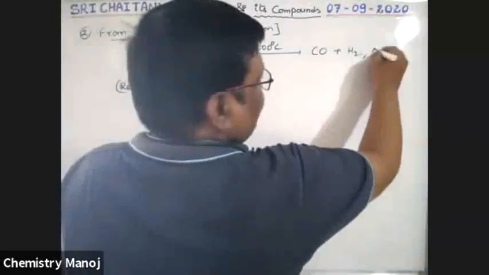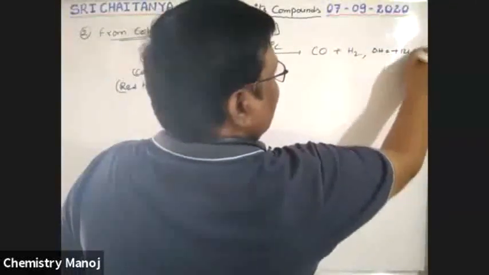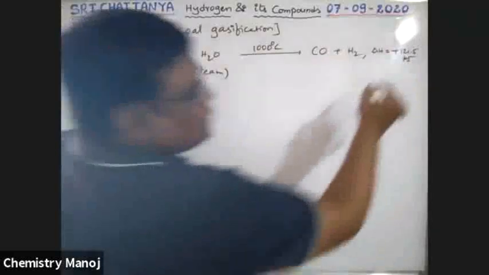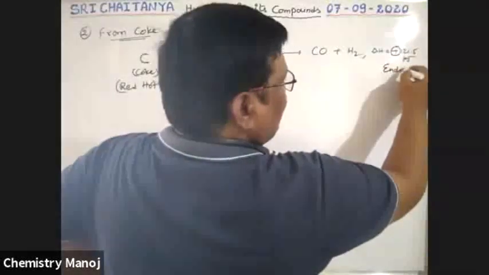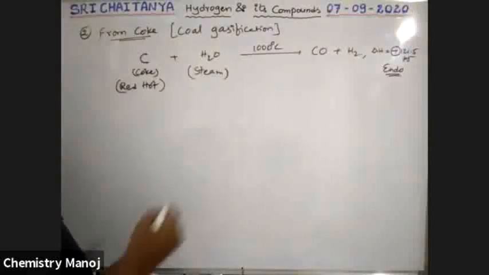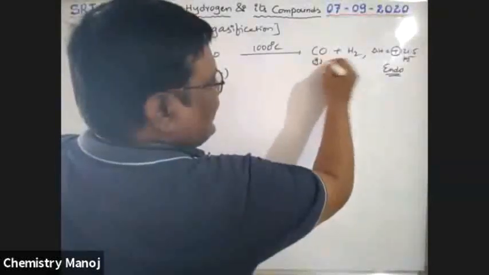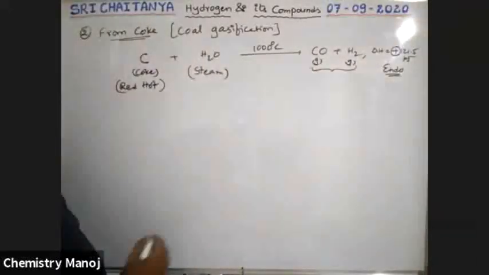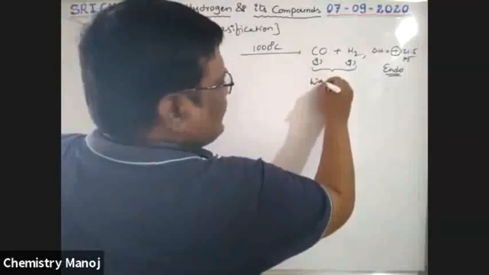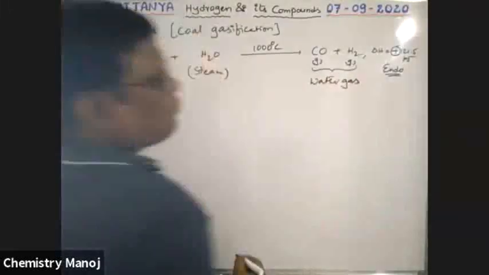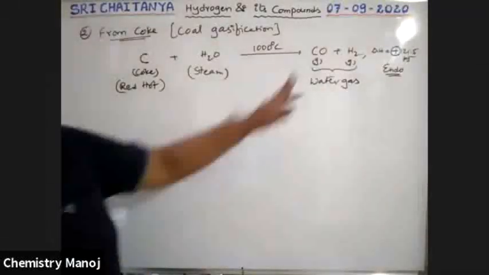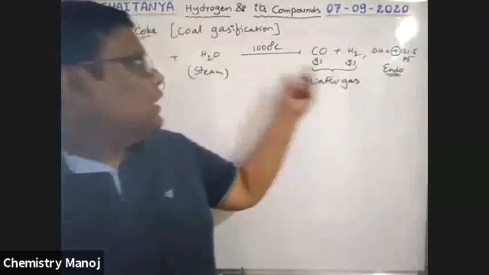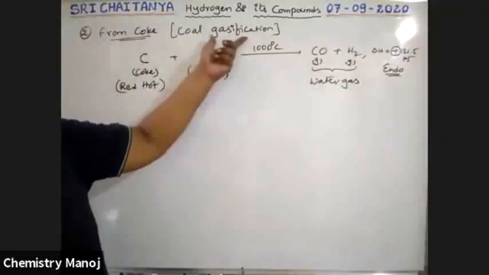Here delta H for this reaction is plus 121.5 kilojoules. Boys, it is a plus. Plus means endothermic reaction. In this process, a mixture of carbon monoxide gas and hydrogen gas is formed, not individual gases. The carbon monoxide plus hydrogen gas mixture is called water gas. So the synthesis of water gas from this equation is called coal gasification.